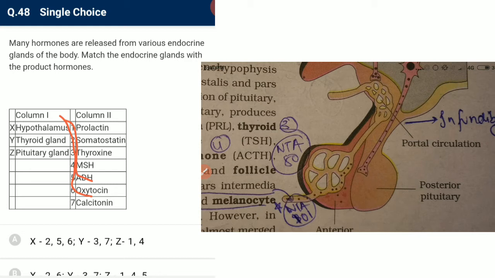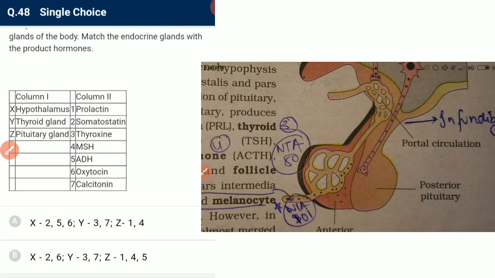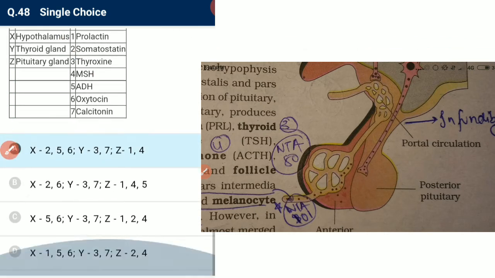That is the next different thing. And the hypothalamus also releases a hormone, that is melanocyte stimulating hormone. So X is matched with 4, 5 and 6. Sorry, not with MSH. MSH is released by the pituitary, and we have to match with the hypothalamus. See, the hypothalamus releases somatostatin, that is the growth inhibitory factor. Somatostatin is known as the growth inhibitory factor. So X is matched with 2, and X is matched with 5, and X is matched with 6.